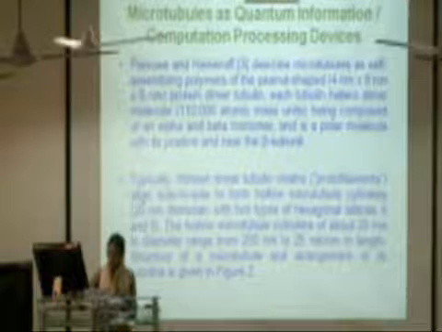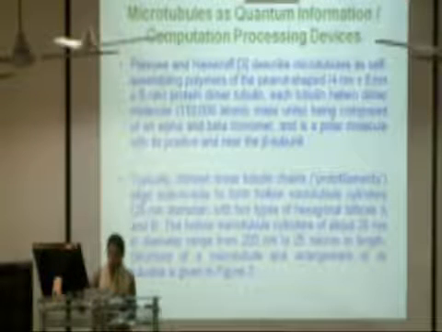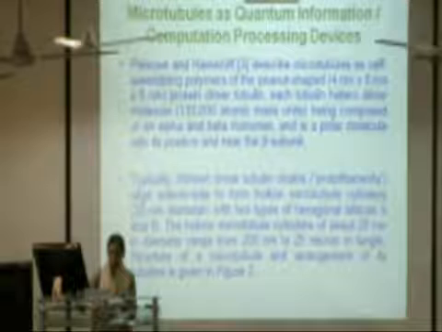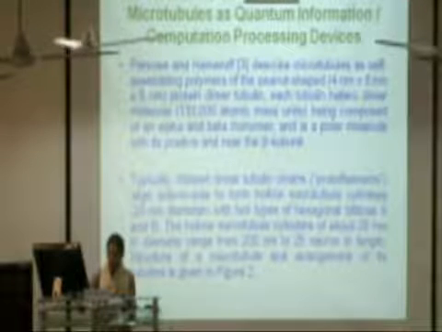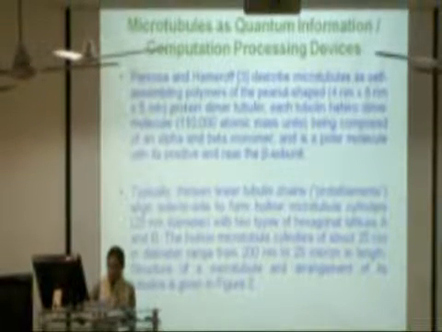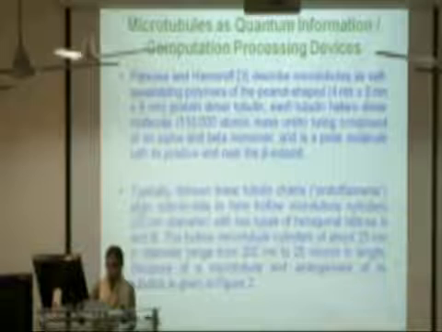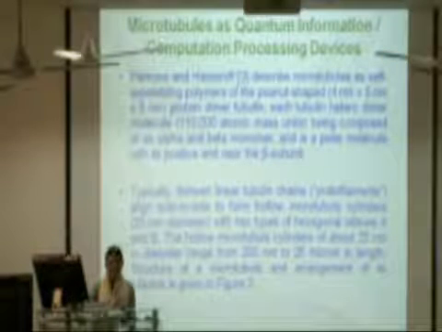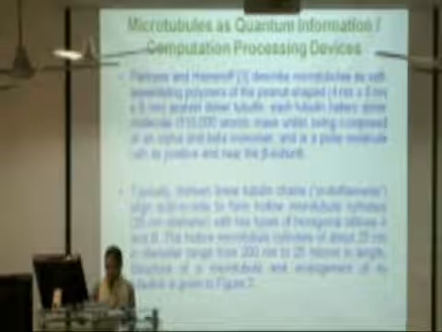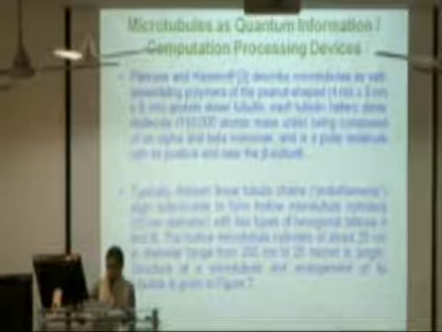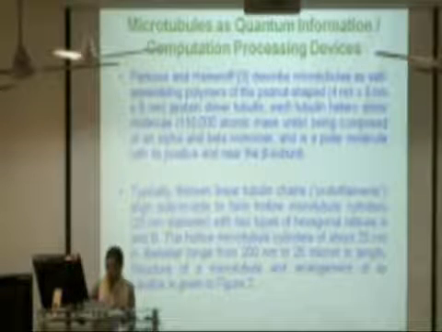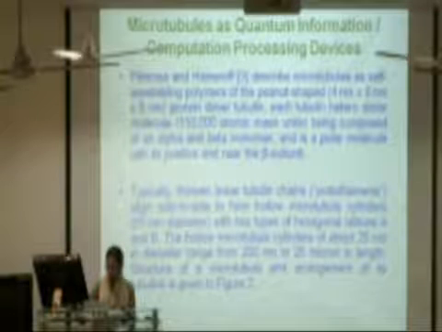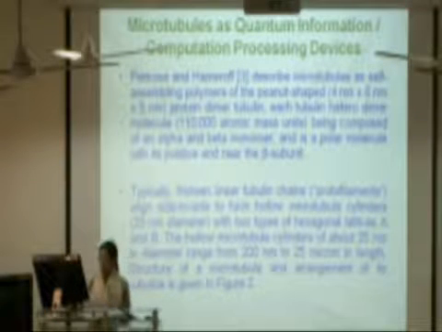Penrose and Hameroff describe microtubules as self-assembling polymers of the peanut-shaped protein dimer tubulin, each tubulin heterodimer molecule being composed of an alpha and beta monomer, and is a polar molecule with its positive end near the beta subunit. Typically, 13 linear tubulin chains align side to side to form hollow microtubule cylinders with two types of hexagonal lattices, A and B.